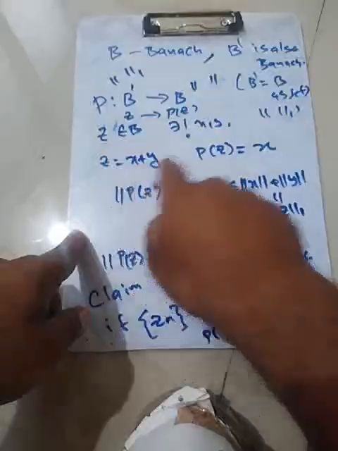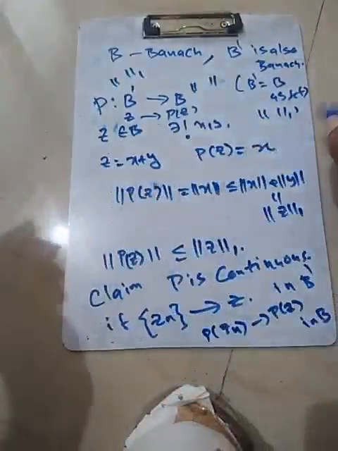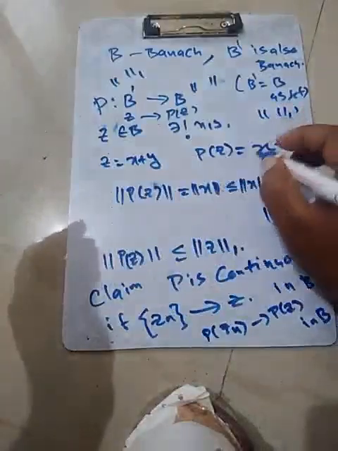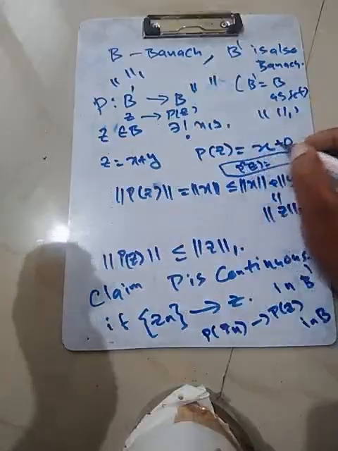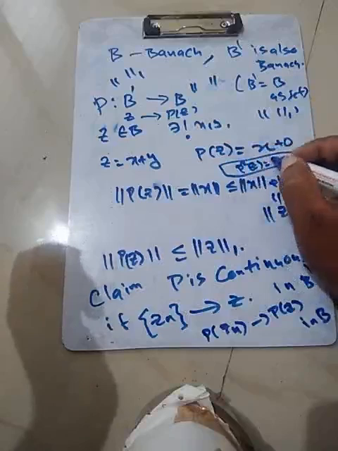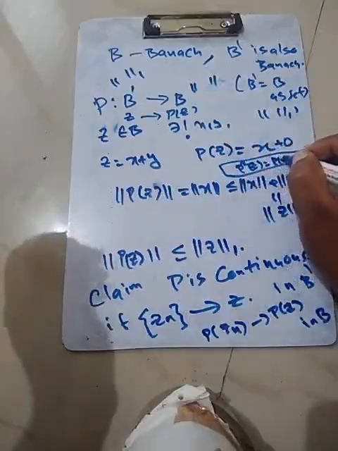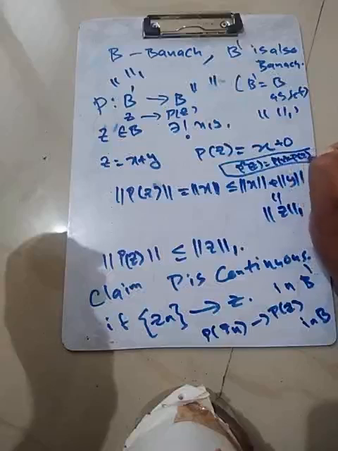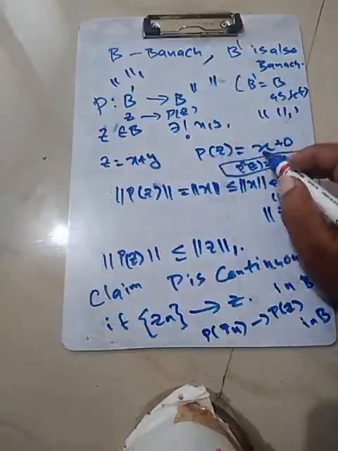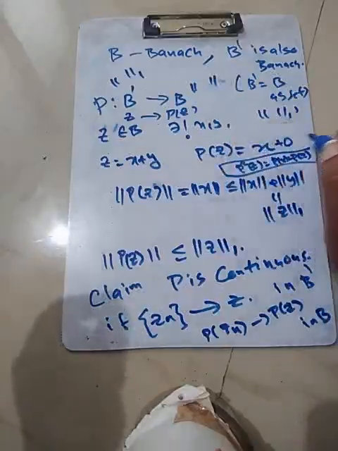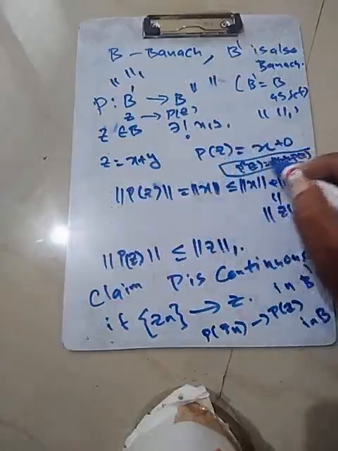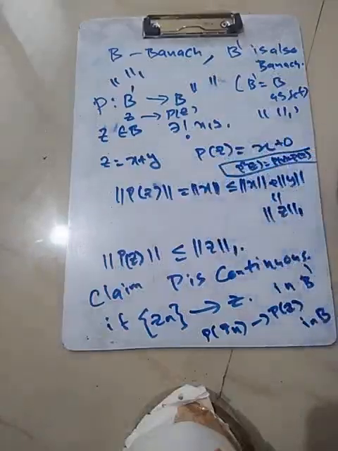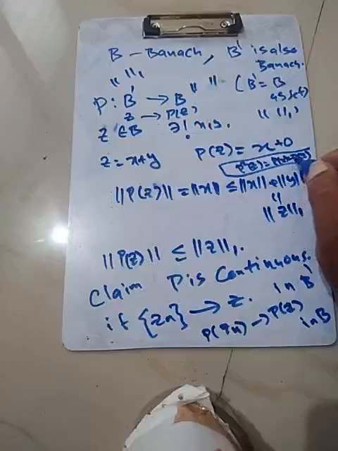So P of Z is this thing, and X can be written as X plus 0. Now the point is, what would be P square of Z? If you apply P again to X plus 0, it would be just P of X. But P of X is what? P of X is P of Z. So P of Z is P of X, and P square of Z is P of X.